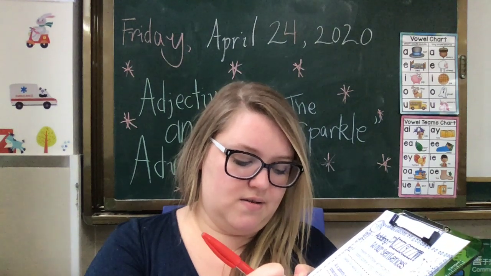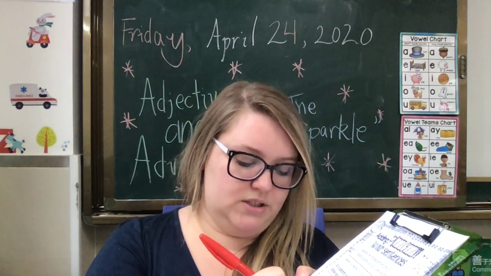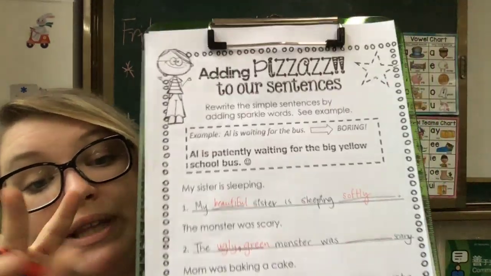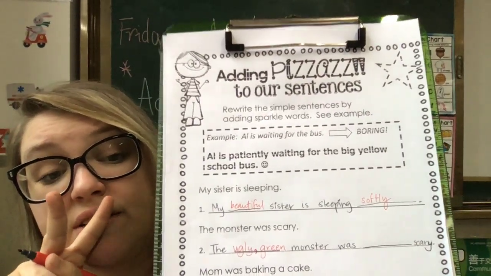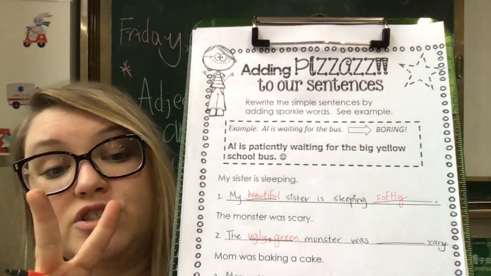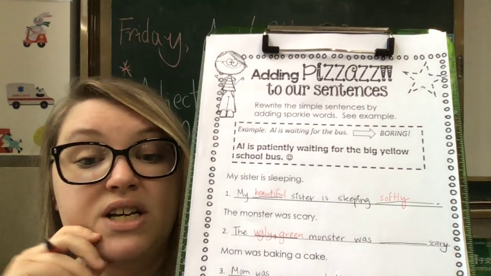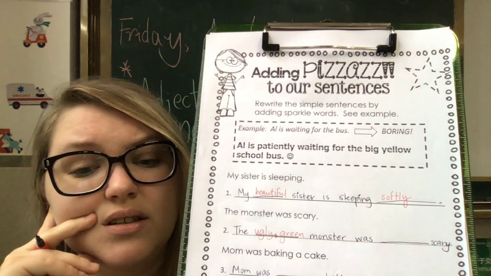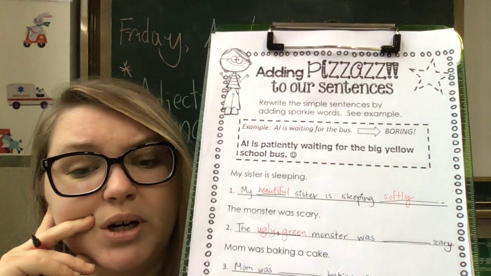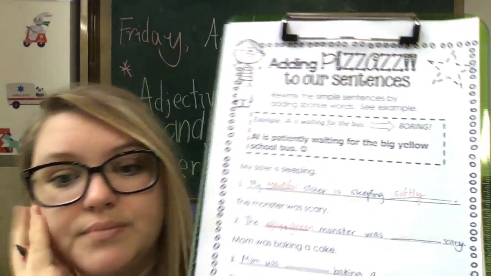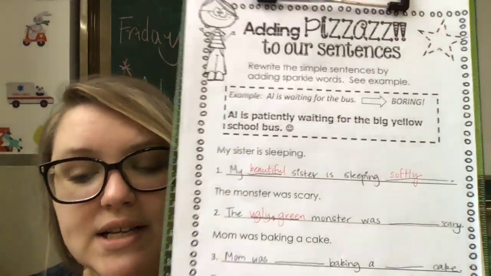Now, I put a comma between ugly and green because when we list 2 adjectives, we put a comma. You could say the green ugly monster, but it's better to say the ugly green monster. The ugly green monster was what?